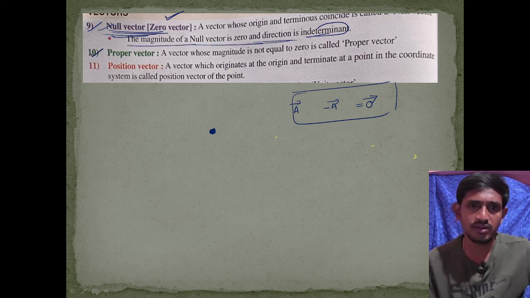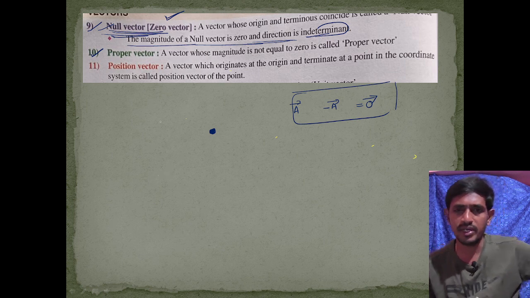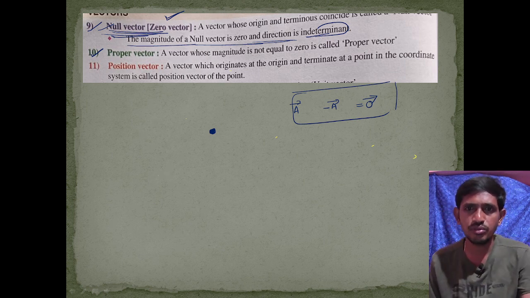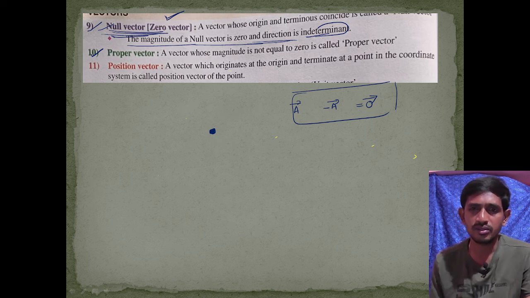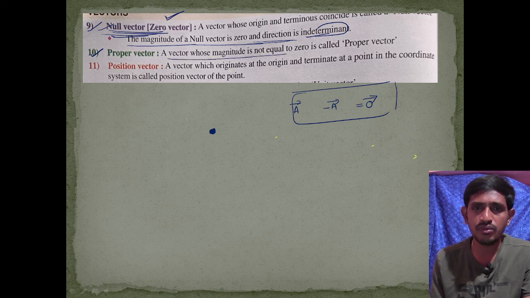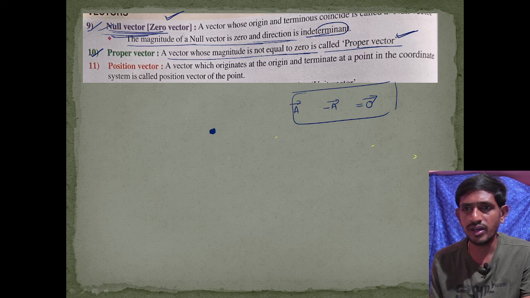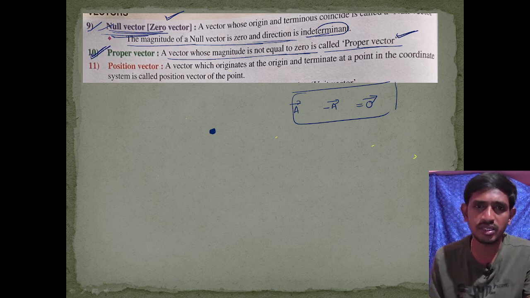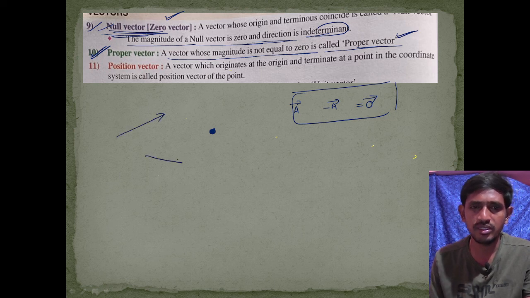Okay, next here, proper vector. So what is a proper vector? A vector whose magnitude is not equal to 0. For a null vector the magnitude is 0, so other than 0. A vector whose magnitude is not equal to 0 is called a proper vector. It has a proper magnitude and proper direction. So this is a proper vector. This is also a proper vector because it has some magnitude and some direction.